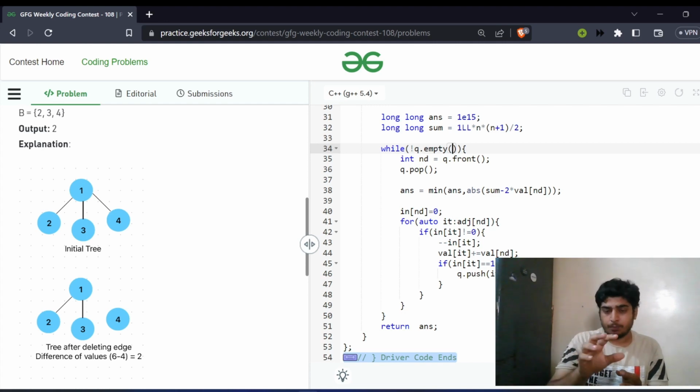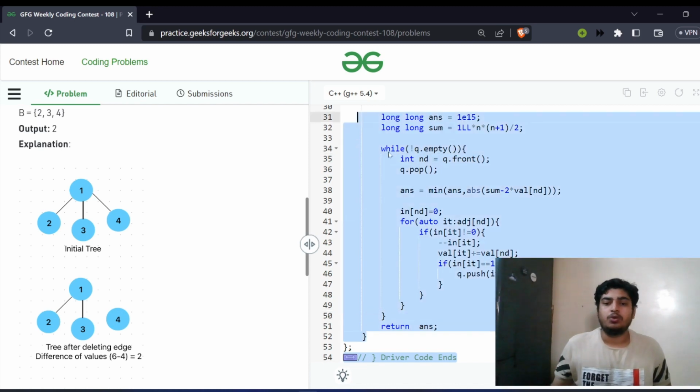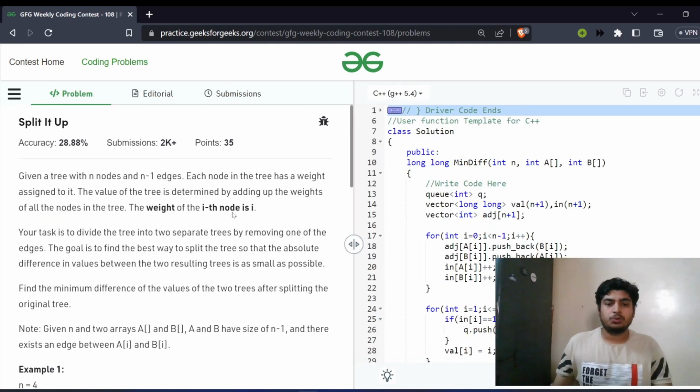So while I'm pushing that, I'm also calculating the value of all the subgraphs with that particular node as the root node. That's it. So this is the entire code for this problem. Let's move on to the third problem.